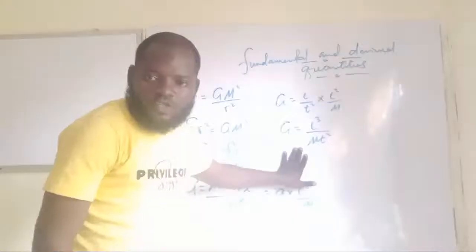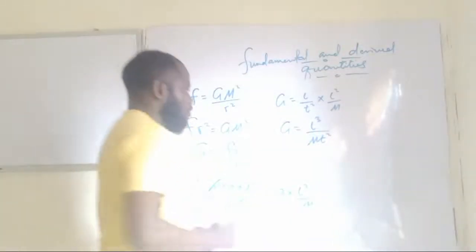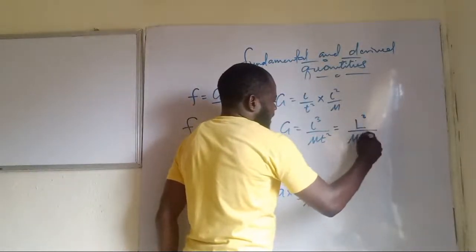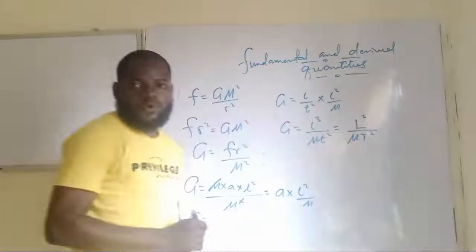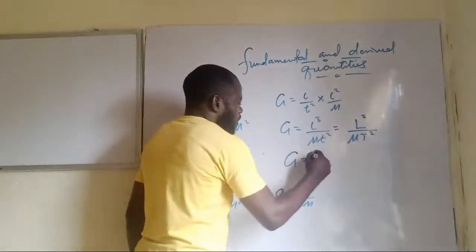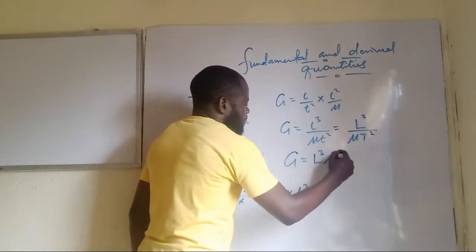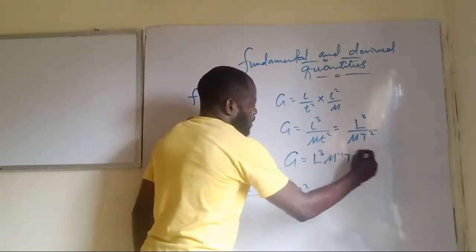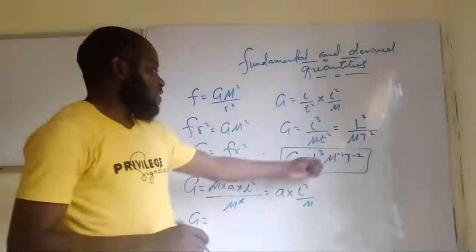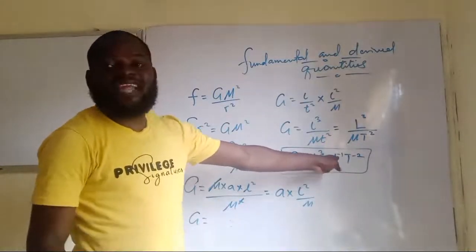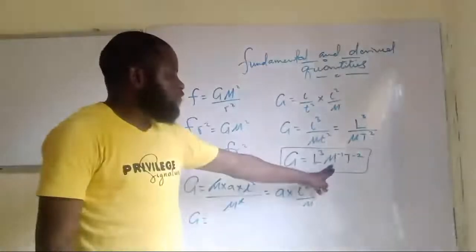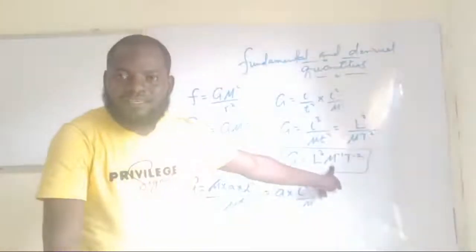The next thing you want to do is to substitute. So we substitute and say capital L cubed over capital M, then capital T squared. Are you seeing that now? So G now equals L³M⁻¹T⁻². Have you seen that now? And this is just the dimension for the gravitational constant. But don't leave your answer like this. Are you getting this now?